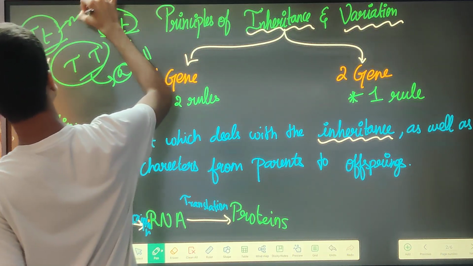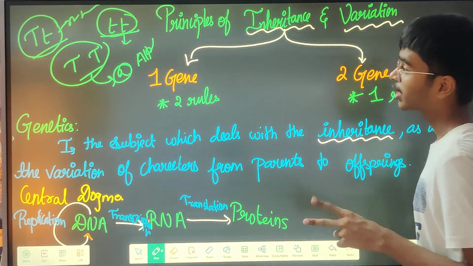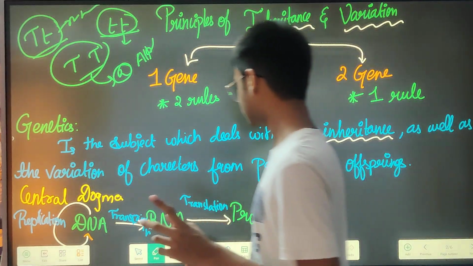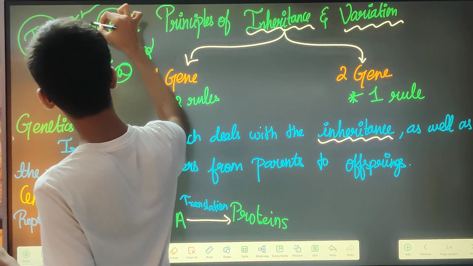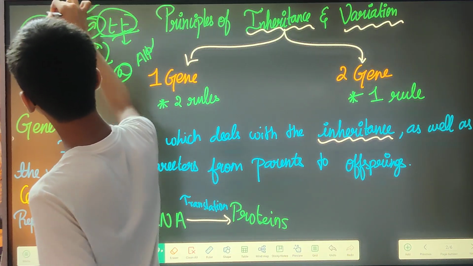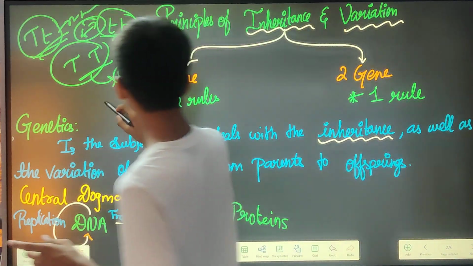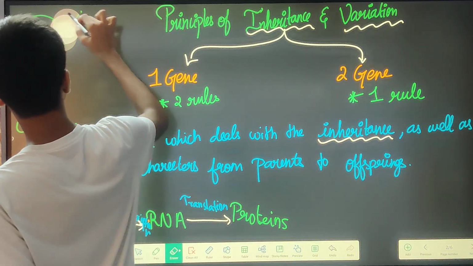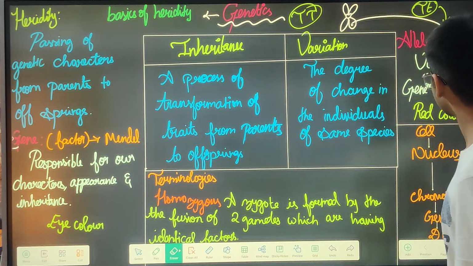Here you are having two different types of allele, here also two different types of allele. In these two cases you have the same type of allele, but here you do not have the same type of allele. So that is what it means.